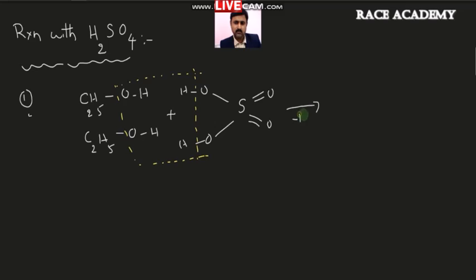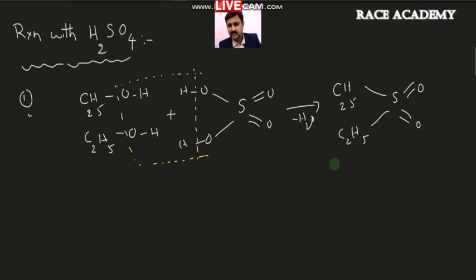So if you remove two H2O molecules, what will happen? The other part is nothing but connected with the ethyl groups. So then what is the product? That is C2H5, sulfur with the two oxygen double bonds, another C2H5 is also there. So this is how we will call it diethyl sulfate. What is the name of this compound?